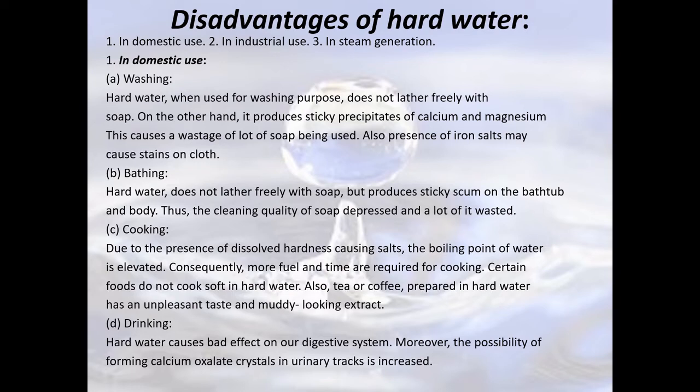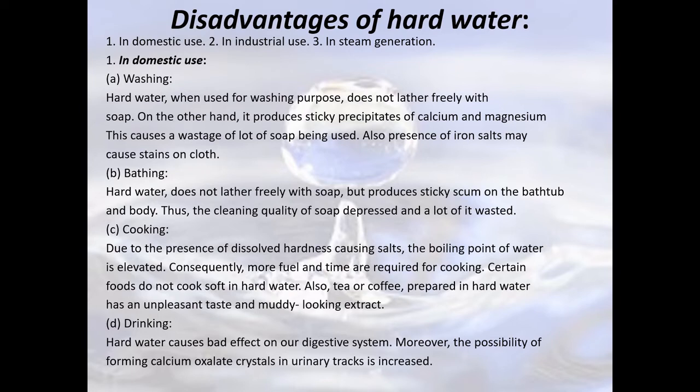If you see in houses, this we have faced in our everyday life. What happens when we are using it for washing? Hard water, when used for washing, does not lather, and also it gives precipitates of calcium and magnesium. It causes wastage of a lot of soap, and also some traces of salts accumulate in your sink, and even when you bathe the same problem exists.